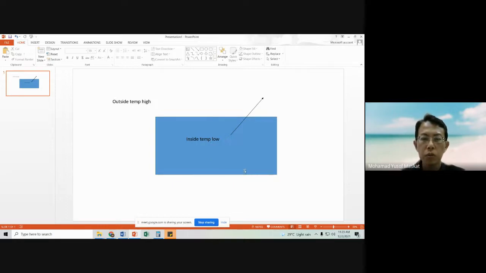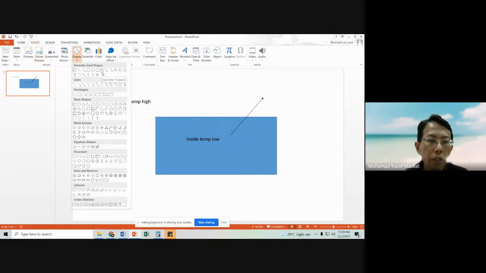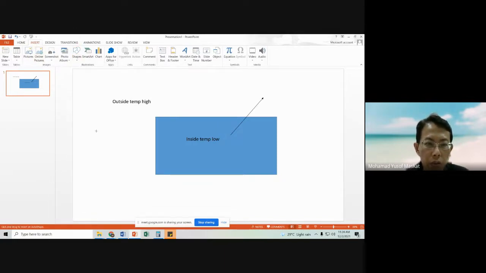However, the heat from the outside will always try to get inside. Why? Because outside is high and inside is low, so there is what we call a temperature gradient.